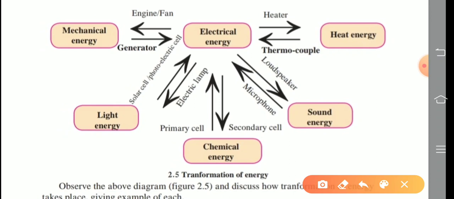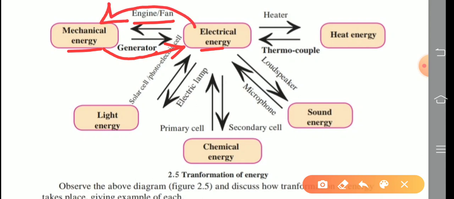Transformation of energy. Now what is the first one? Mechanical energy and electrical energy. Mechanical energy is converted into electrical energy with the help of a generator, and electrical energy is converted into mechanical energy with the help of an electric fan.